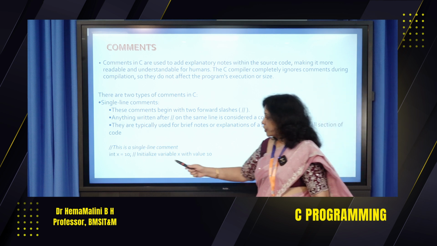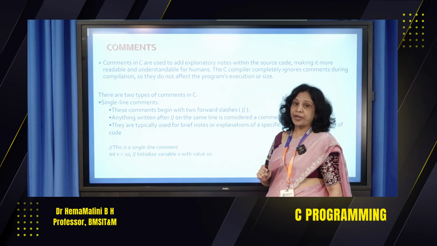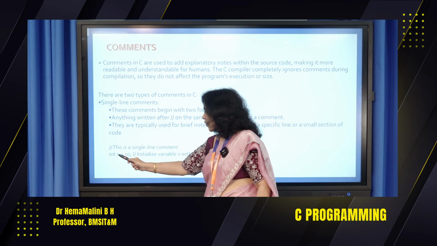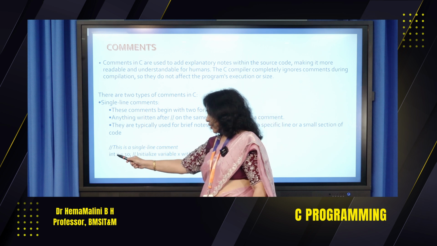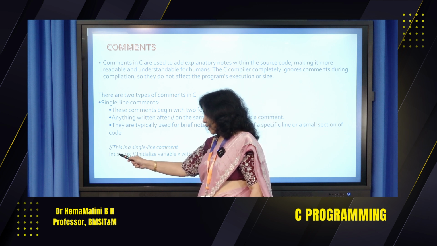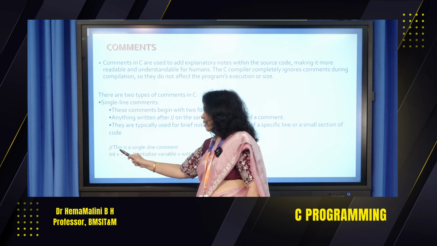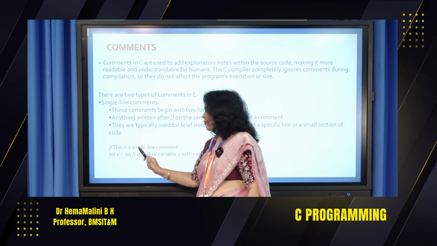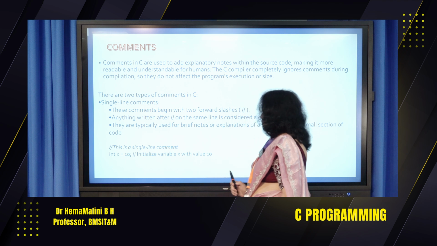Say we write, this is a single line comment. After that we have a declaration int x = 10. So we are going to declare a variable integer x. x is a variable of type integer and we are going to initialize x with the value 10. So everything is done by this single line. After that we have a semicolon which shows the statement has ended.